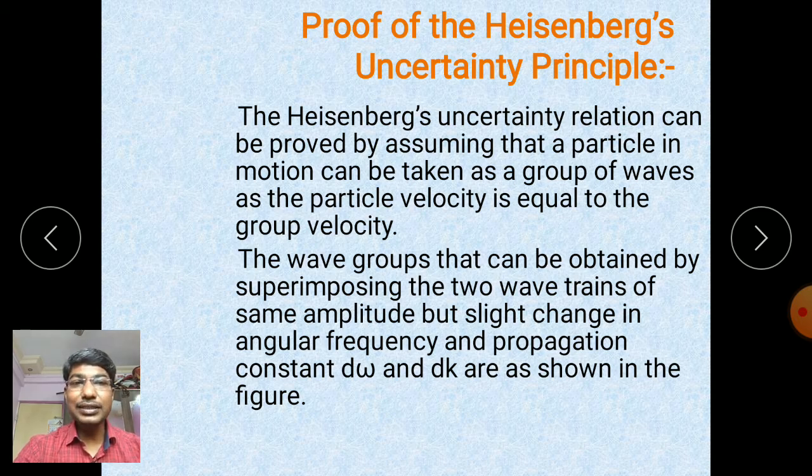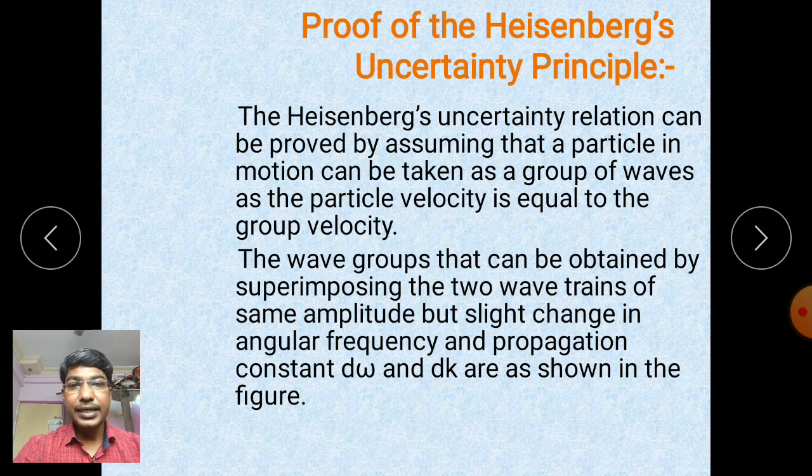Now the group velocity can be obtained by superposing two wave trains of the same amplitude but slightly changed angular frequency and propagation constant, that is d omega and dk. d omega is the slight change in angular frequency and dk is the slight change in propagation constant.